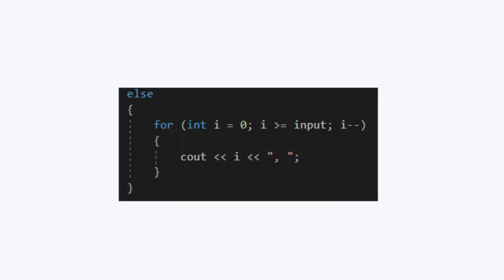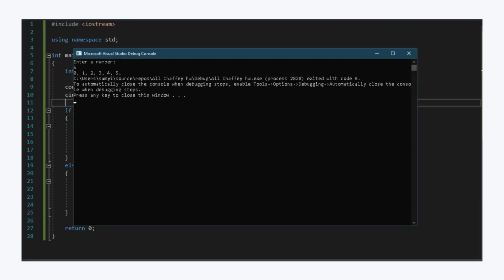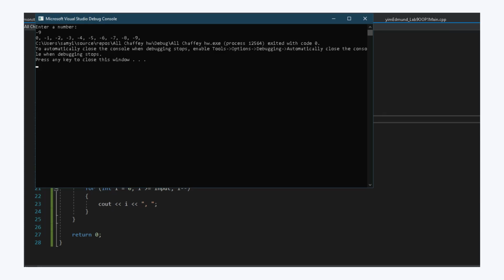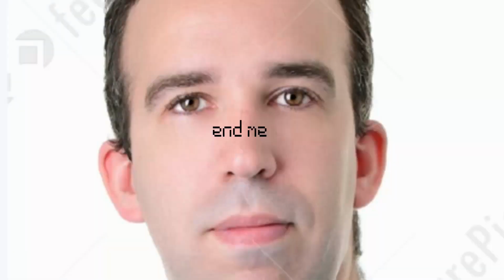As for the else portion, we will use that same loop again, but this time, change i to be greater than or equal to input and then decrement it after each loop. If we test out the program, let's type in 5, we can see that the console prints out all the numbers 0 to 5. And if we rerun the program and type in a negative number, we can see the same thing, but for negatives, and that's how you use a for loop.